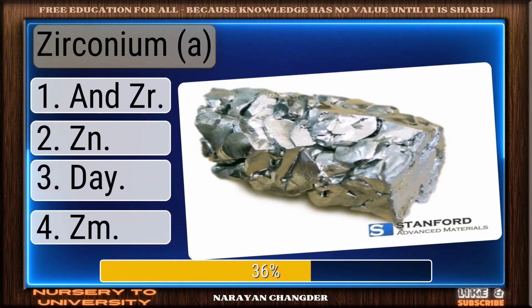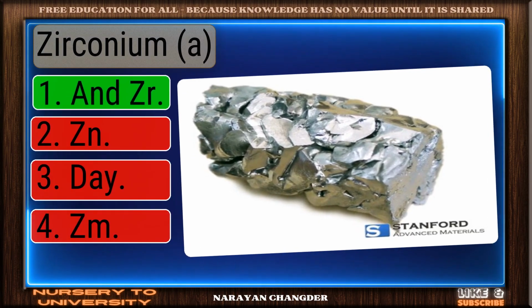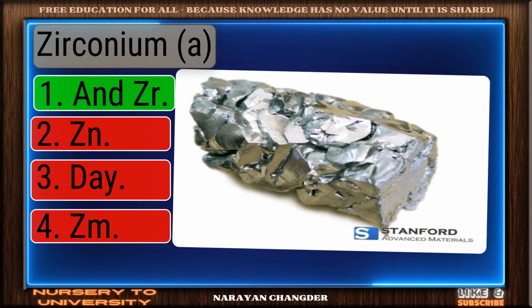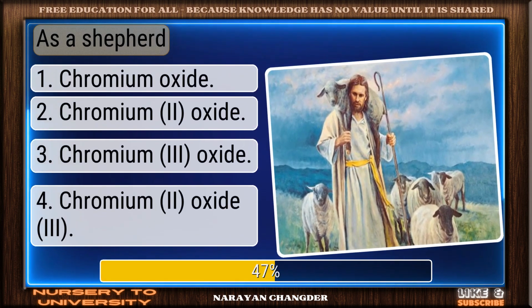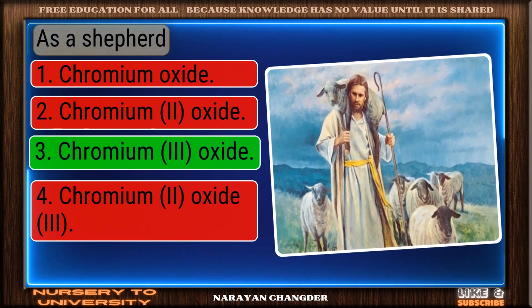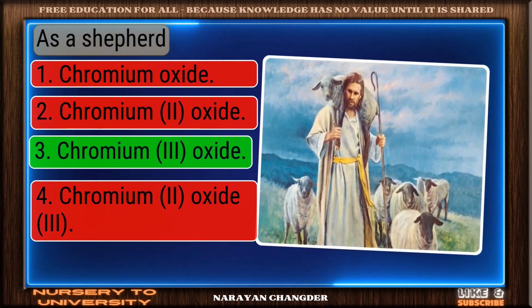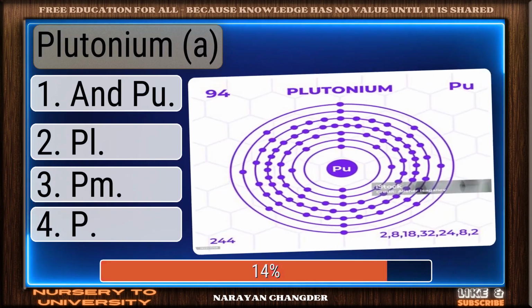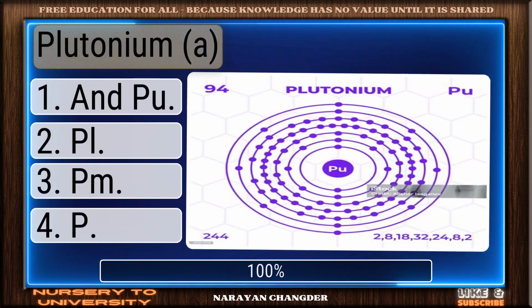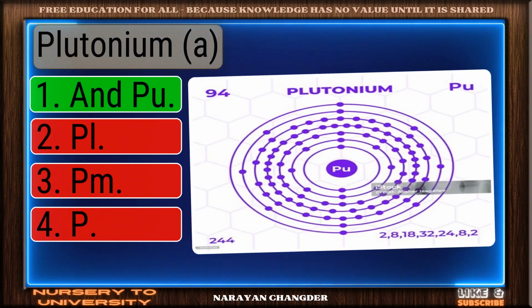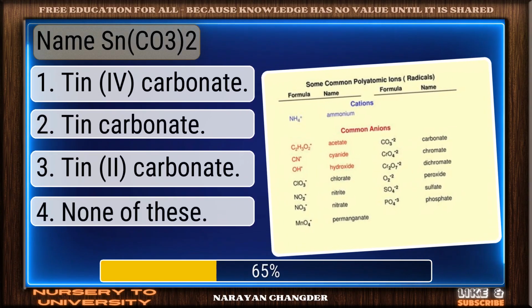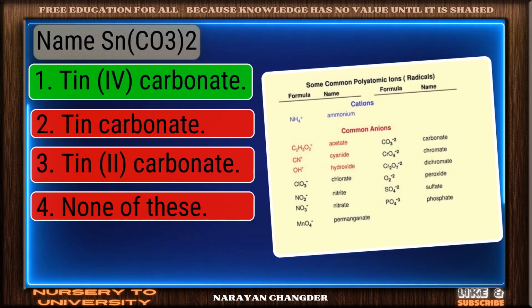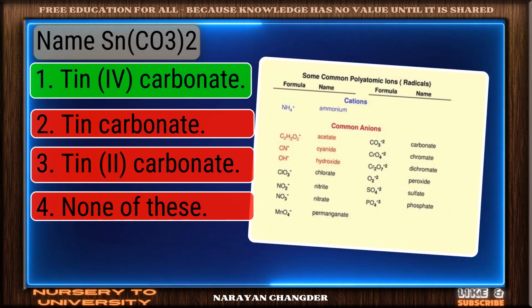Zirconium. You got it. Your choice Zr is right. CrO as a shepherd. Correct. Chromium oxide is the right answer. Plutonium. Well reasoned. Pu is the correct choice. SnCO3. Strong choice. Tin carbonate is the right answer.